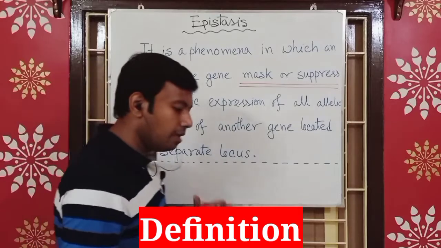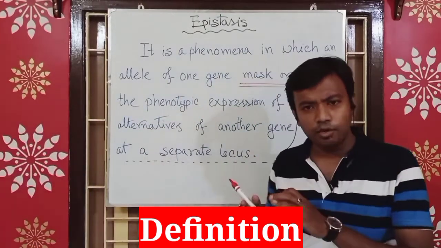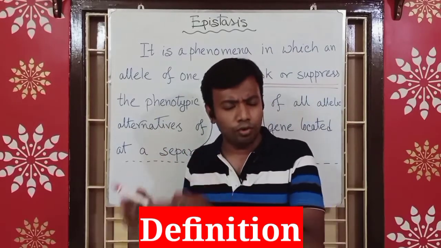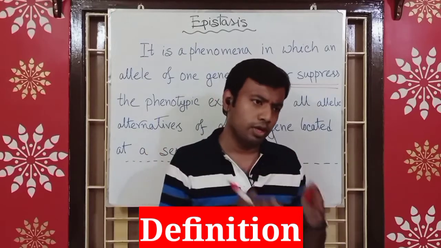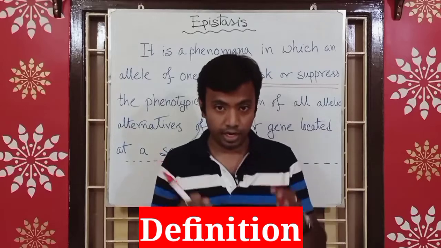What is the inner meaning of this definition? That means one gene is located at a separate locus. That locus might be on a separate chromosome, or on the same chromosome but at a different place, right?